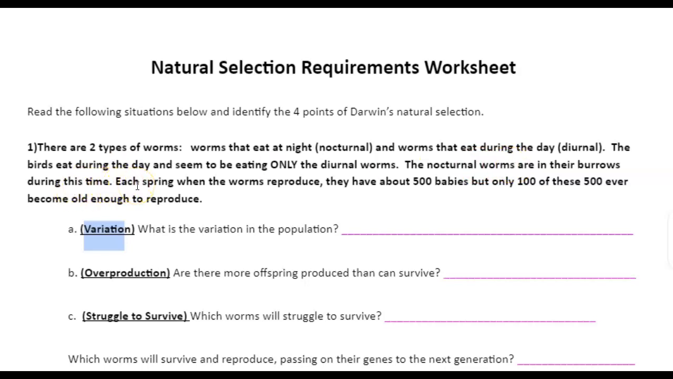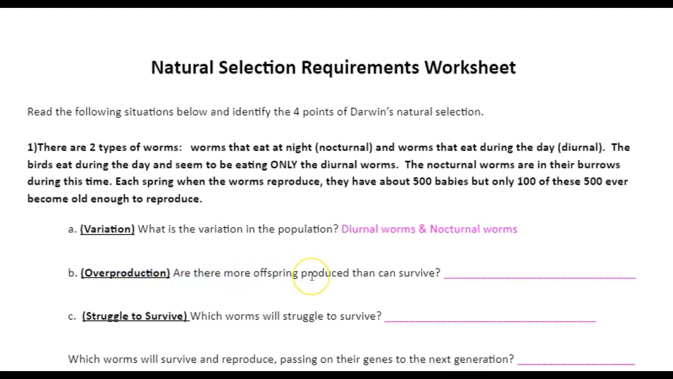Each spring when the worms reproduce, they have about 500 babies, but only 100 of these 500 ever become old enough to reproduce. So our first question is variation. What's the variation in the population? Meaning, how's the population different? Well, we know that we've got 2 different types of worms. We have diurnal worms and nocturnal worms. So 2 different types of worms.